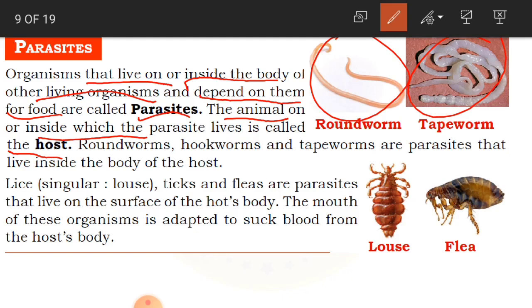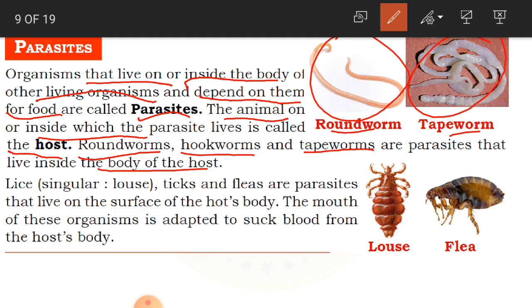Clear, children? Here, roundworms, hookworms and tapeworms are parasites that live inside the body of the host. See here in the picture you have roundworms and tapeworms. These are the parasites which live inside the body of the host. We cannot see them when they are inside the body, but they live inside.